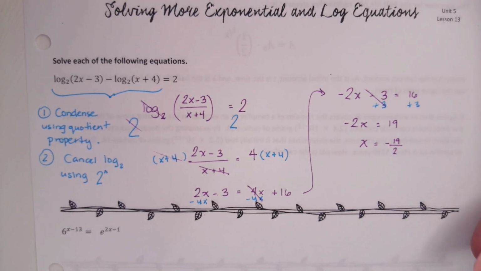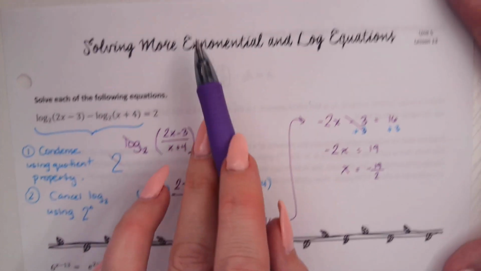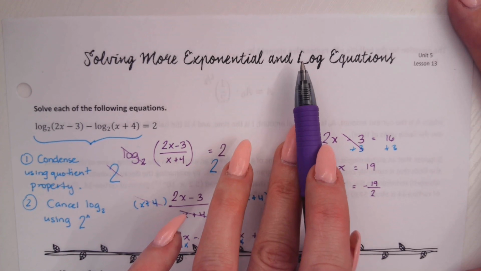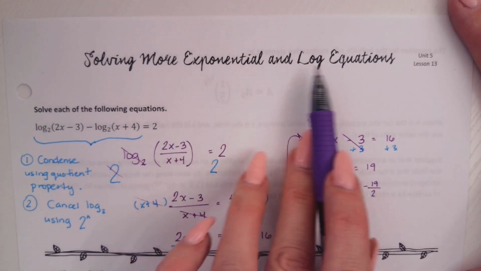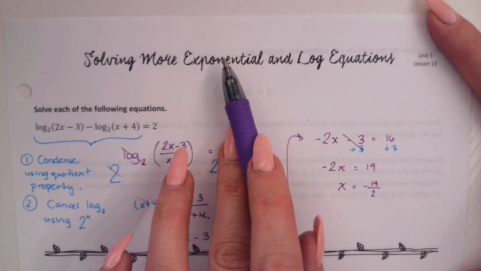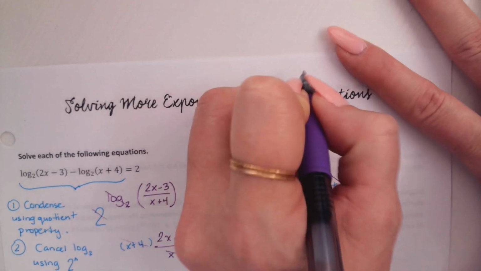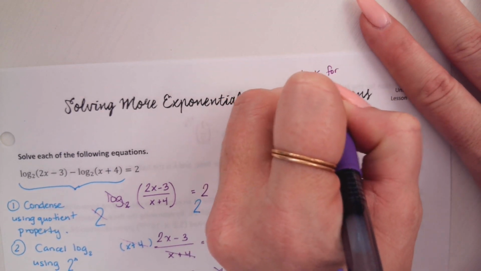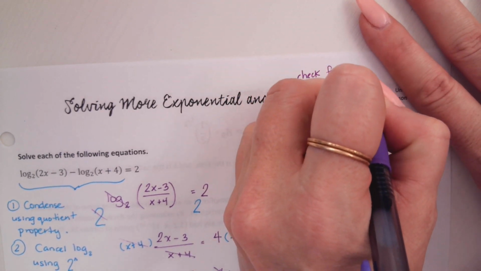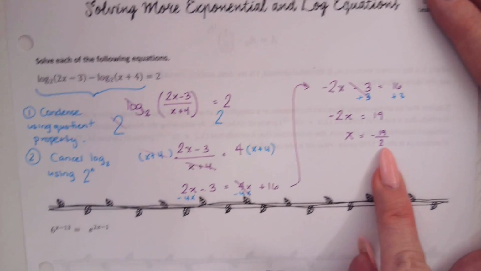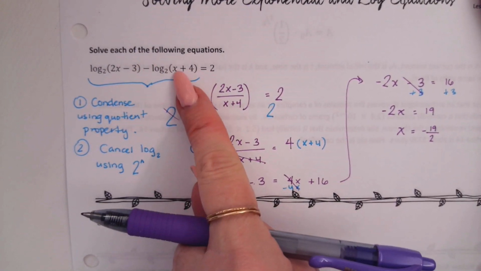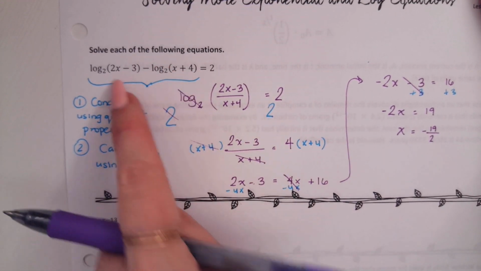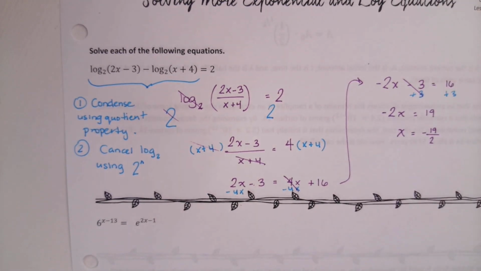All right, so let's think for a second. This was a log equation. We learned how to solve both exponential and log equations last week. Which of these two were ones that we had to check for extraneous answers? Which one? No, we had to check log equations, not exponential. Okay, so I need to check this in my original arguments. And I don't want this number to make any of my original arguments negative. Let's check real quick.